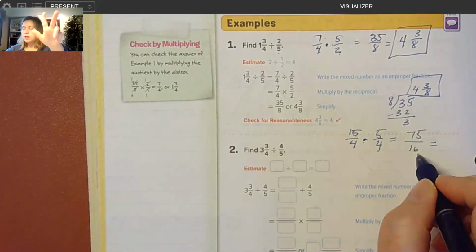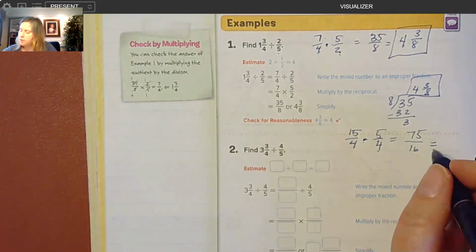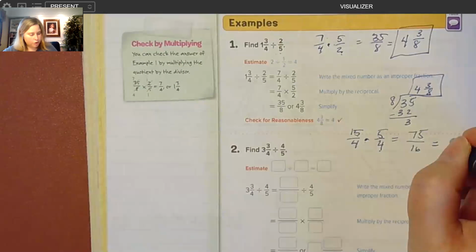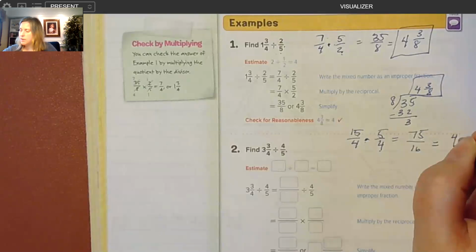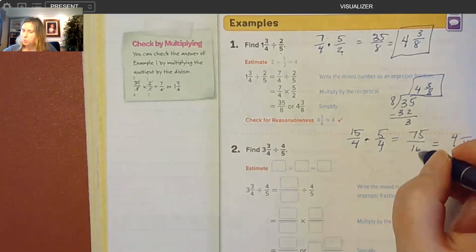So 15, 30, 45, 60, 75. So we can have that. It's going to switch out to 4. And then how many 16ths would this be? So 5 would be a little too high because we had 16, not 15. So we're just going to round down.